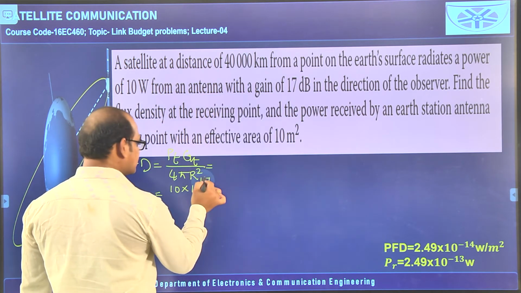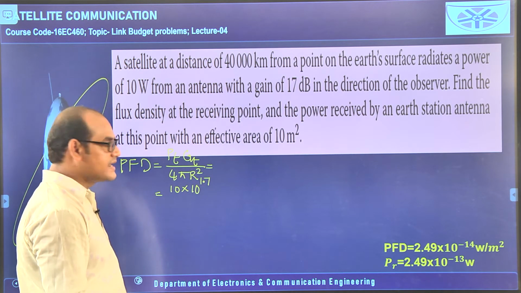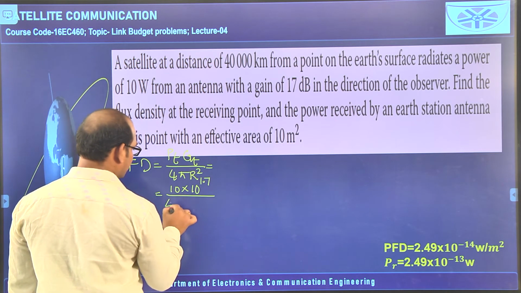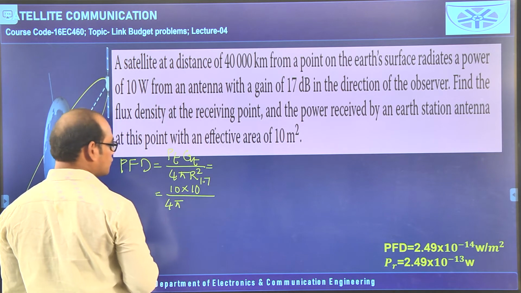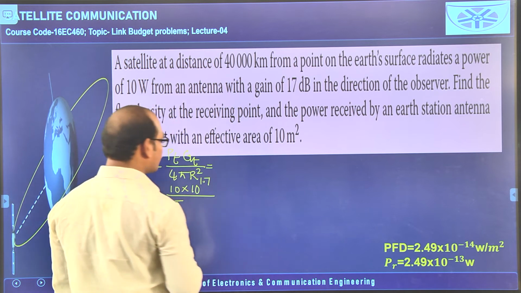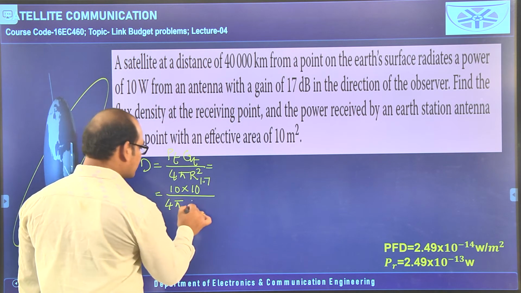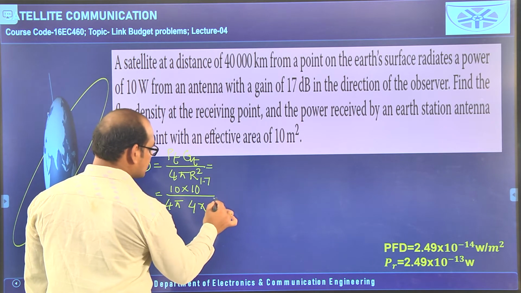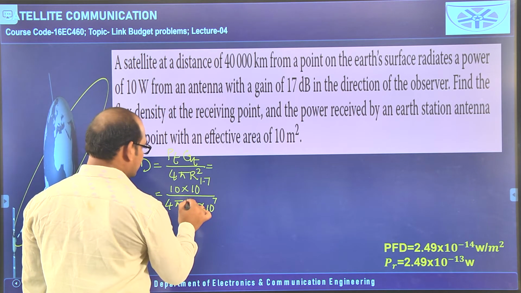You can calculate this value, 10 to the power of 1.7, by 4 pi, pi means 3.14 you can write. R value they have given as 40,000 kilometers and already we converted it into meters, 4 into 10 to the power of 7 meters, but it is squared.